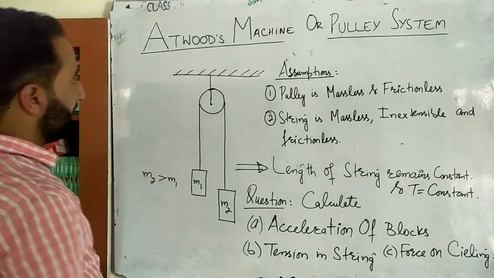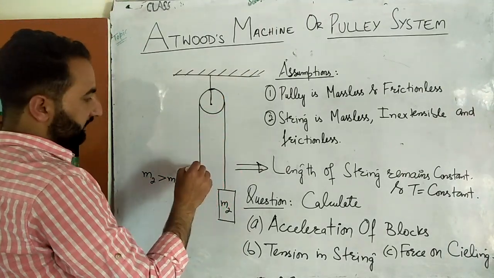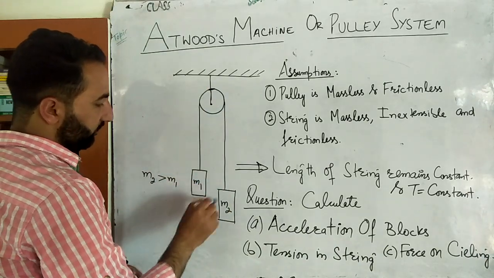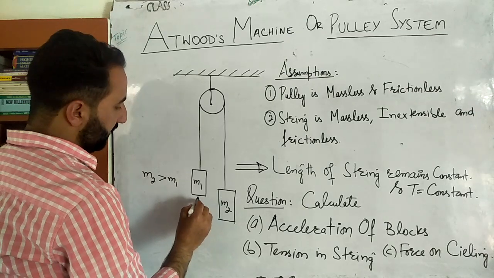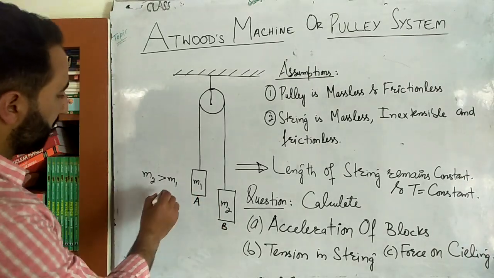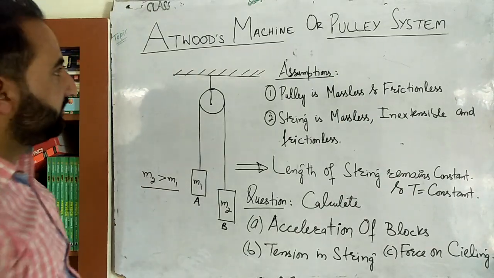The system is like this. This is a rigid support here and this is a pulley, and then this is a string. This string is connected to two different blocks, block A and block B, of masses M1 and M2. Suppose this is block A and this one is block B. It's mass M1, it's mass M2, and let's suppose that M2 is greater than M1.